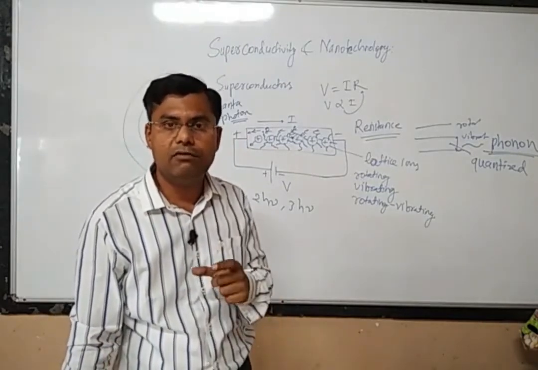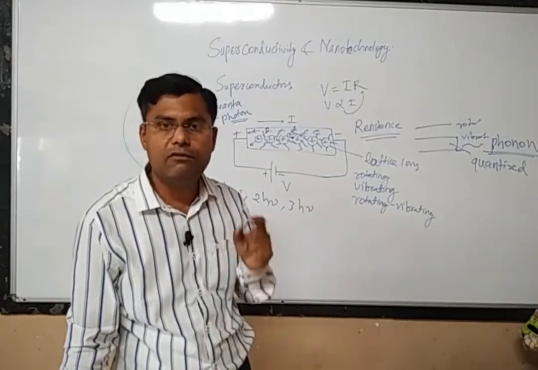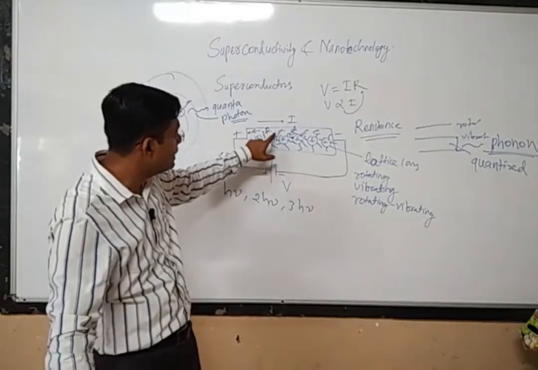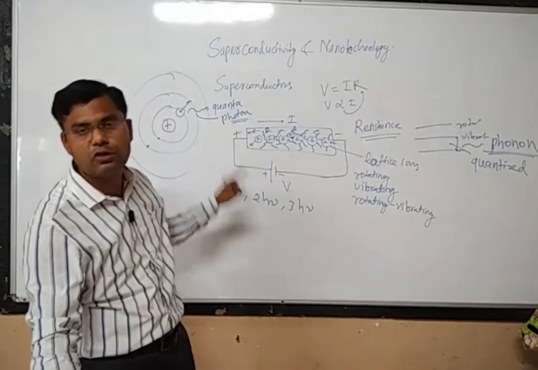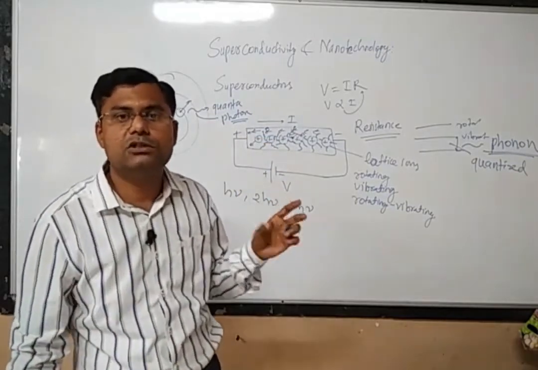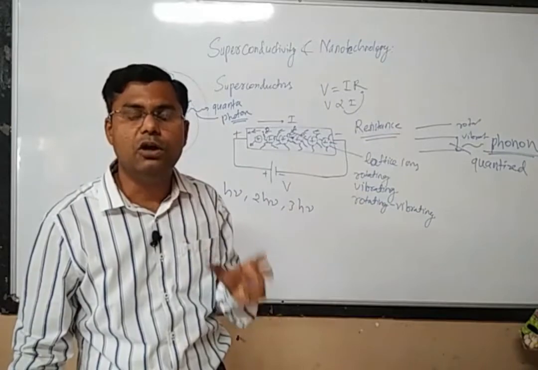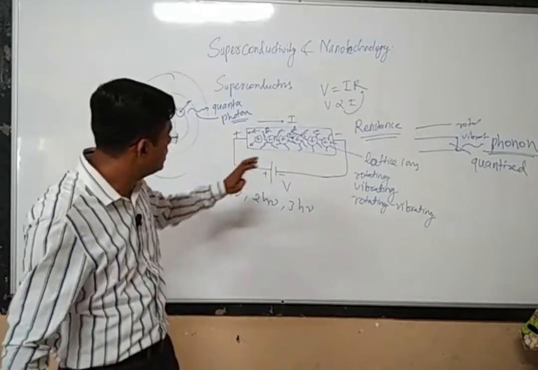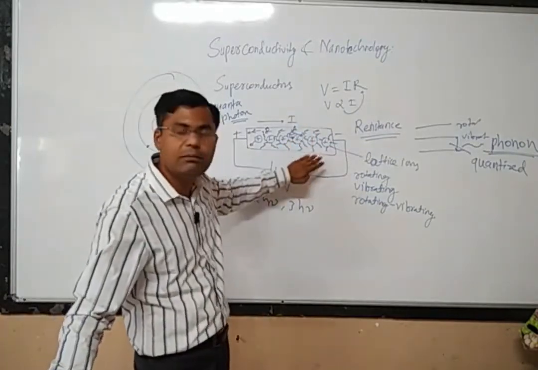Why does the material have a resistance? The material has resistance only because of the scattering of electrons by these phonons. Scattering of electrons because of the phonons leads to the phenomenon of resistance. So, understood what is the origin of resistance within the material?